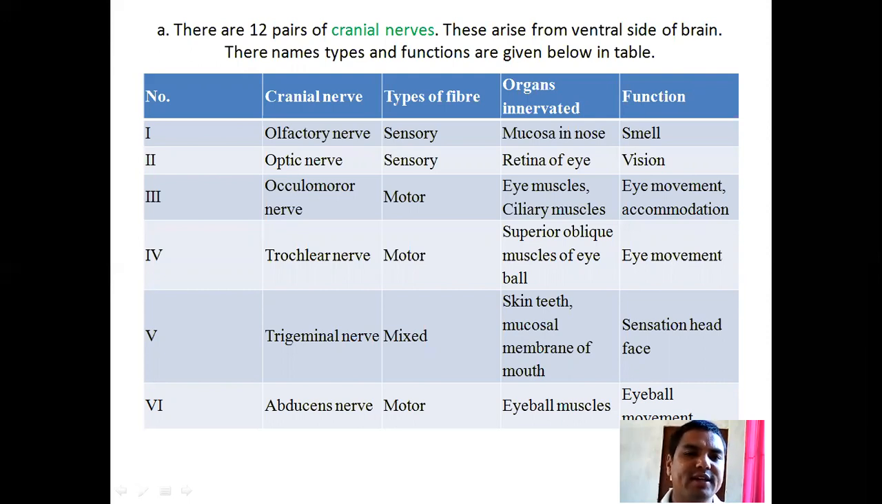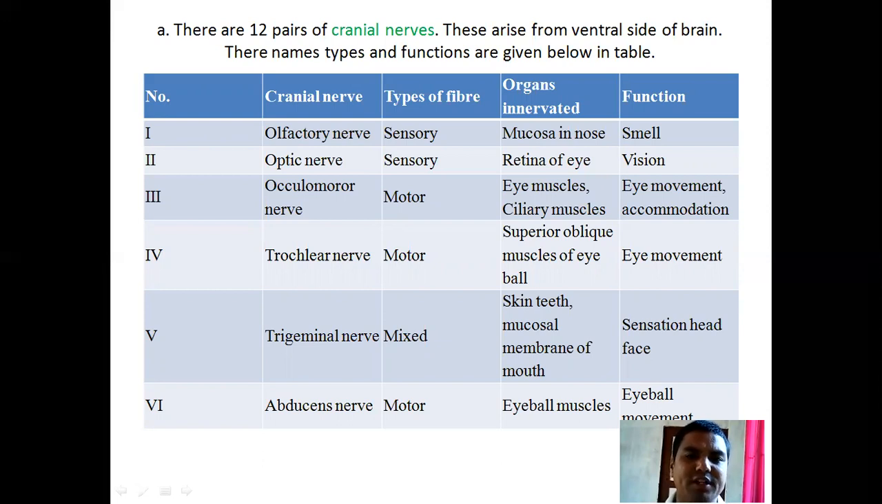Here are listed the names of the cranial nerves, the types of their fibers, the organs innervated, and their functions. See here, first of all, the first one is the olfactory nerve. It is sensory in type. It innervates the mucosa in the nose. Its function is smell. The next one is the optic nerve. It is sensory in type. It innervates the retina of the eye. Its function is vision.